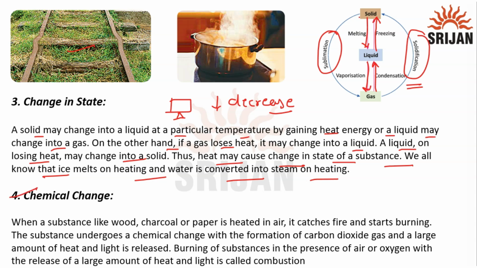Fourth is chemical change. When a substance like wood, charcoal or paper is heated, it catches fire and starts burning. The substance undergoes what? The chemical change, with the formation of CO2 gas and a large amount of heat, and light is released. Now, this burning of a substance in the presence of air or oxygen with the release of a large amount of heat and light is called what?